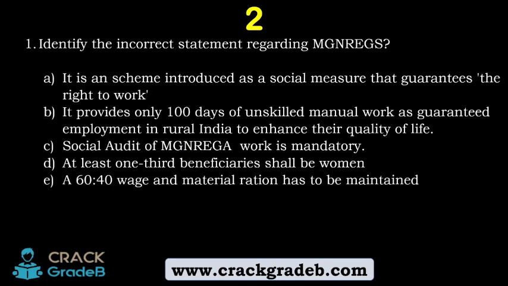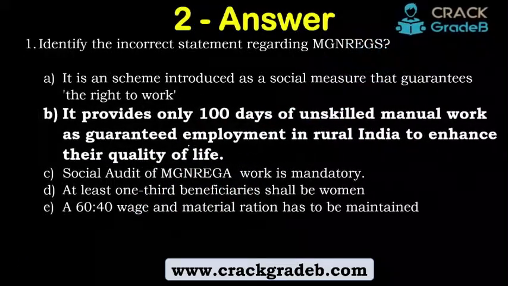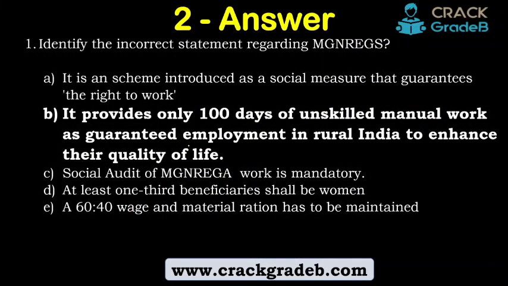So answer writing is an art. It's not about knowledge, it's an art. So let's move forward with the answer. The answer is: it provides only 100 days of unskilled manual work as guaranteed employment in rural India to enhance their quality of life. Look at the word only. Only is not correct. Rest everything is correct. This is incorrect. It provides at least 100 days of unskilled manual work, right?